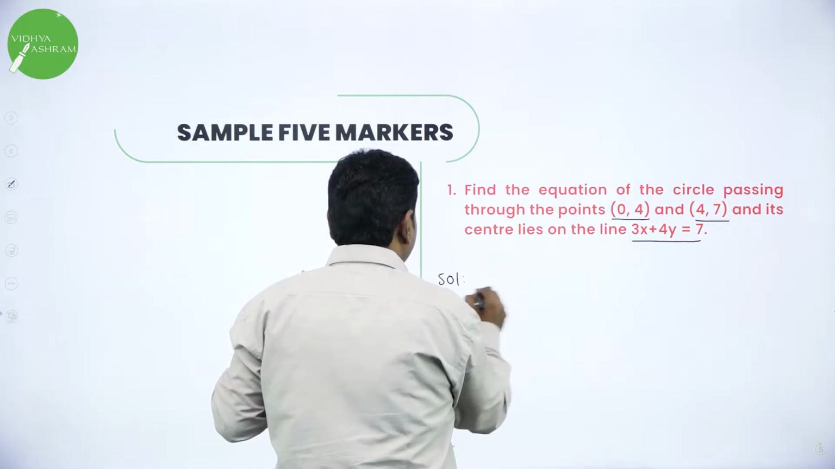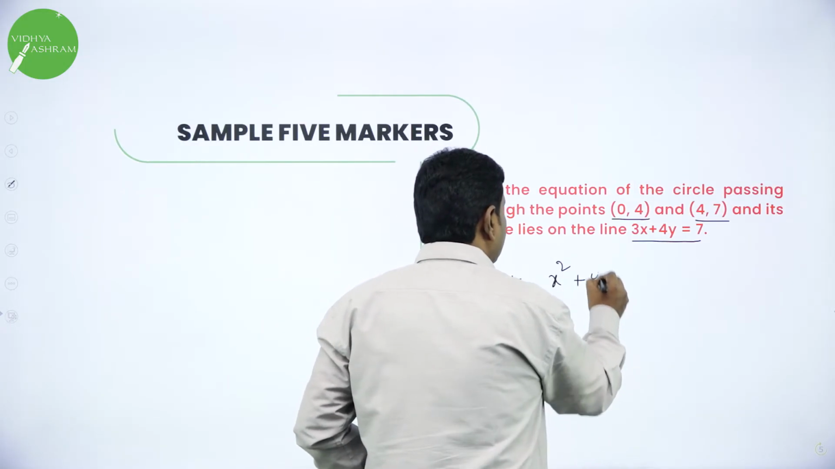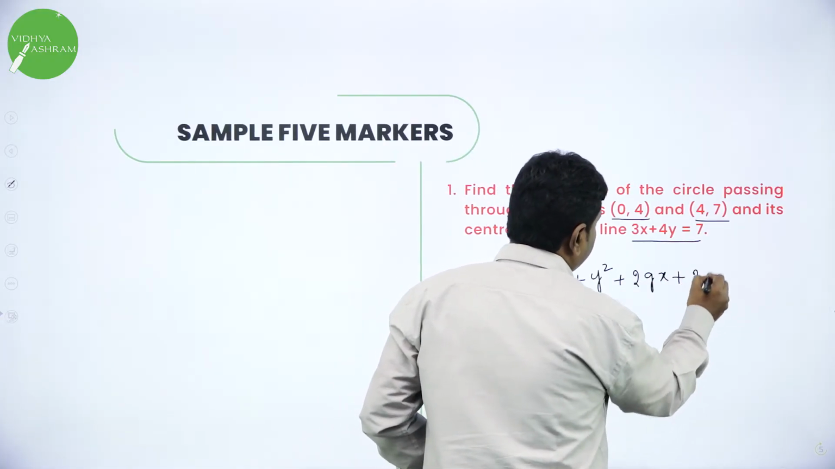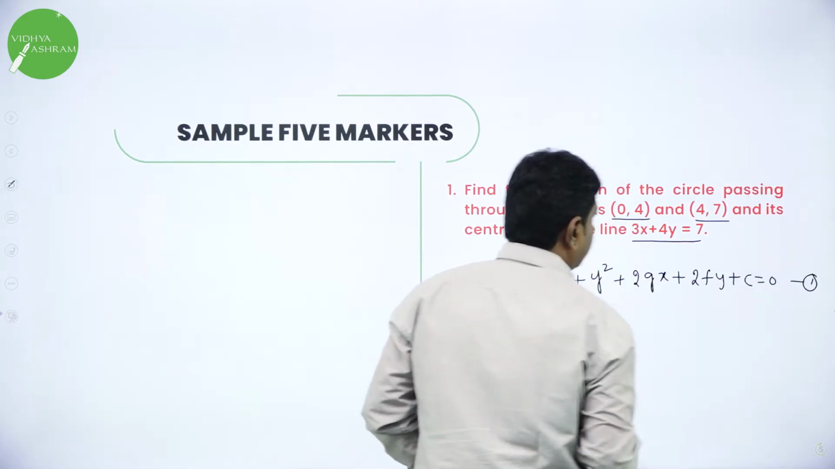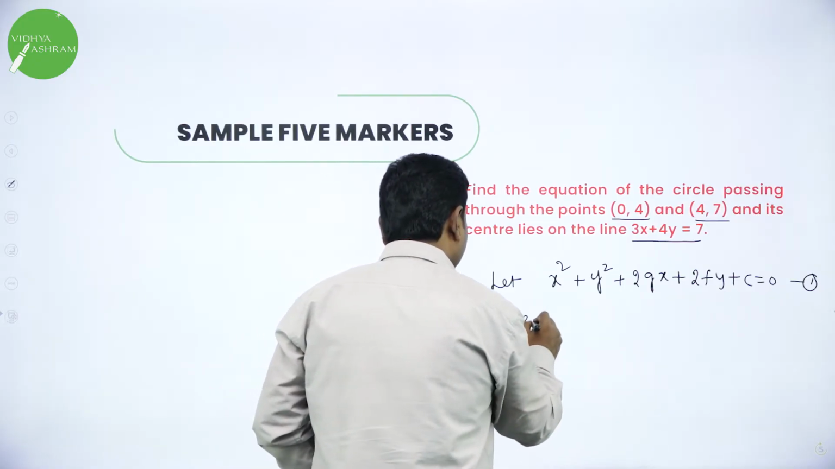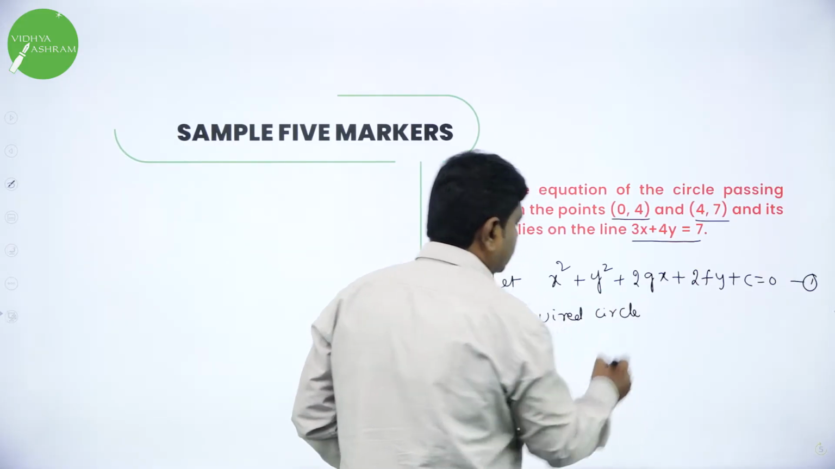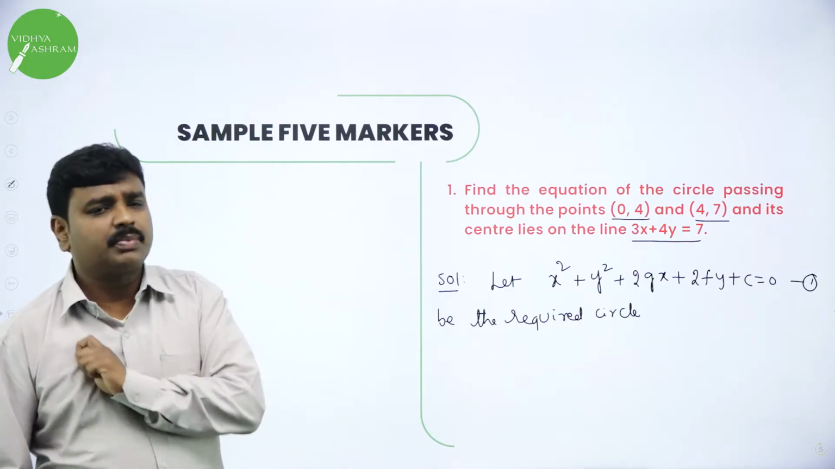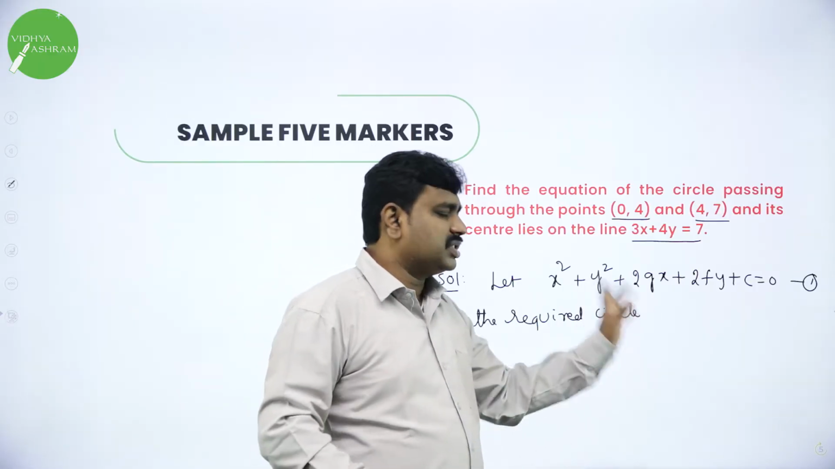So how to start? Let the standard circle be x square plus y square plus 2gx plus 2fy plus c equal to 0, call it as 1. This is the required circle. So many problems we have done, always I am assuming the standard equation of circle. That's why memorize this. What is the standard equation of circle? x square plus y square plus 2gx plus 2fy plus c equal to 0. If they ask you to find the circle, let this be the circle.